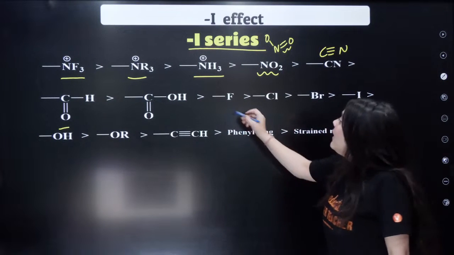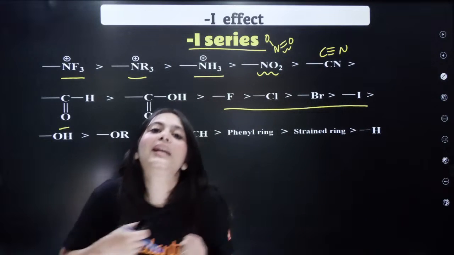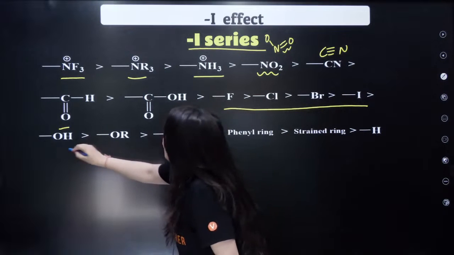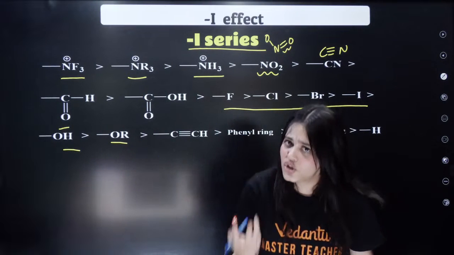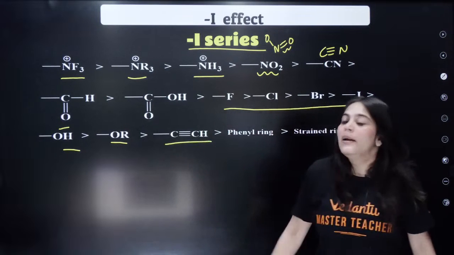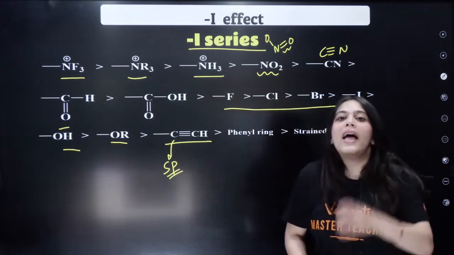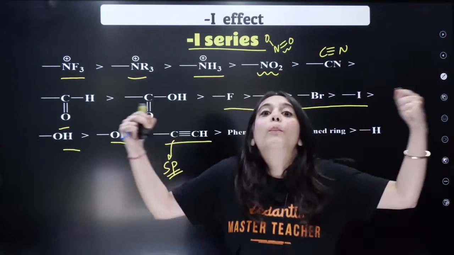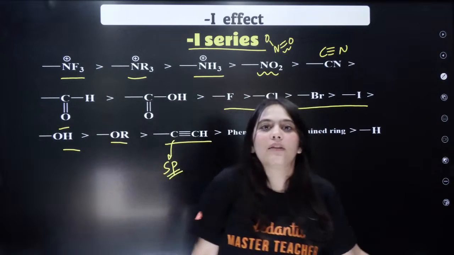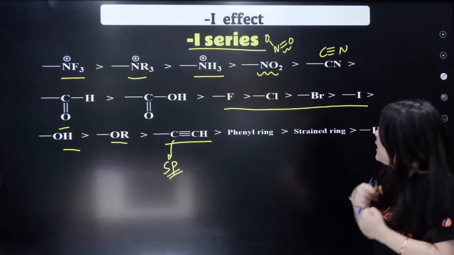After that, all the halogens, because they are so electronegative, will pull the electrons towards themselves. So these again show minus I effect. Then your OH, OR, again because oxygen is electronegative. Then your triple bond, because here the carbon is once again sp hybridized, as I told you. sp hybridized carbons are more electronegative. Just like oxygen is electronegative and pulls electrons to itself, similarly this will also pull electrons towards itself.